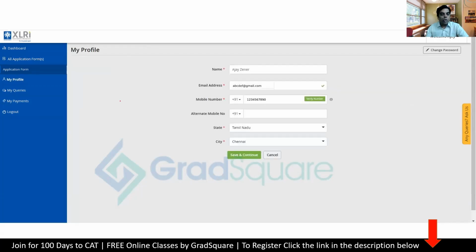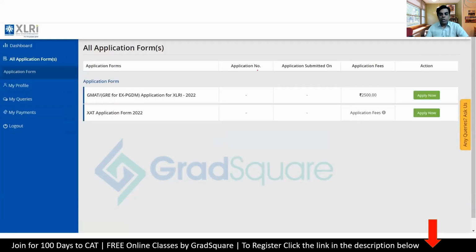Similarly, if you go onto your profile, you will see your profile mentioned there at the time of registration. Whatever details you have given, email, phone number is there. Your state and city is also mentioned there. So all that is captured there. So similarly, in my queries, whenever you are contacting the customer care, any kind of query will be there in your my query area. Your payments that are done will be there in the my payments area. So these two are also something that you can keep looking at as and when you have contacted customer care or after having done your payment.